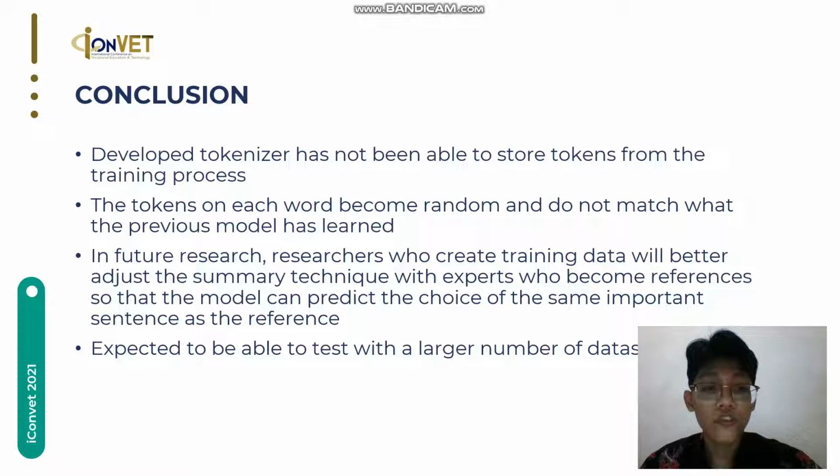We have a suggestion for the next researcher. The tokenizer we developed has not been able to extract tokens from the training process. The tokens on each word become random and do not match what the previous model has learned. In future research, the researcher who creates the training data should better adjust the summary technique with the expert who becomes the reference, so that the model can predict the choice of the same important sentences as the reference. And the expert should be able to test with a large number of databases.